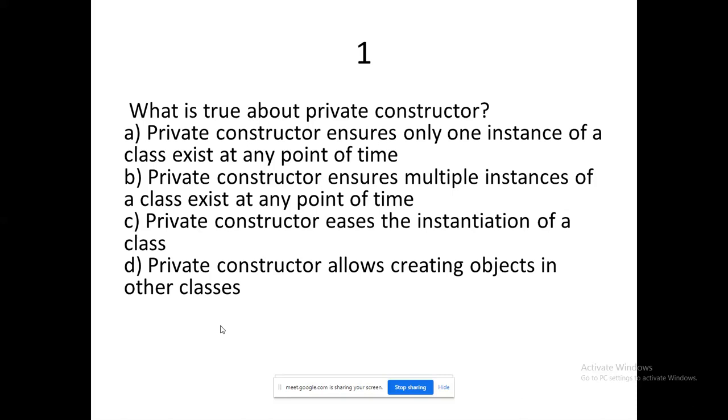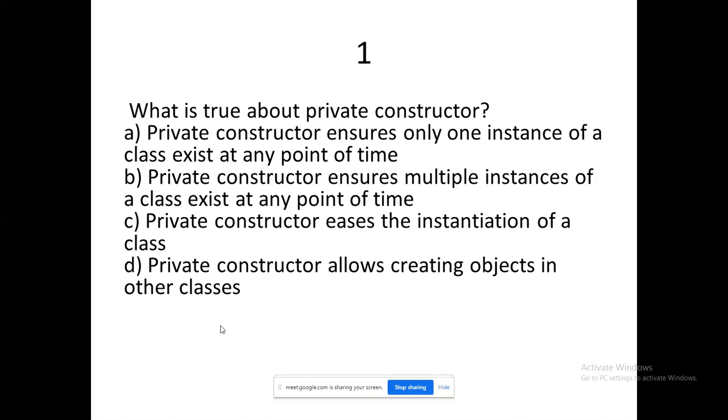A, private constructor ensures only one instance of a class exists at any point of time. B, it ensures multiple instances of a class exist at any point of time. C, it eases the instantiation of the class. D, it allows creating objects in other classes.